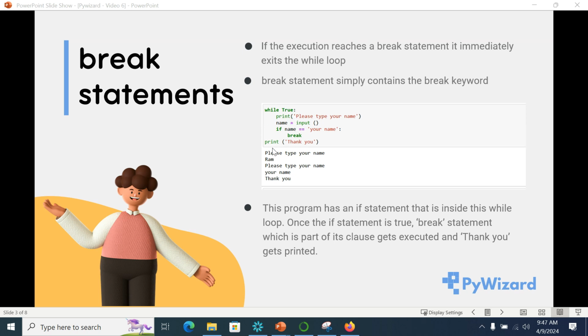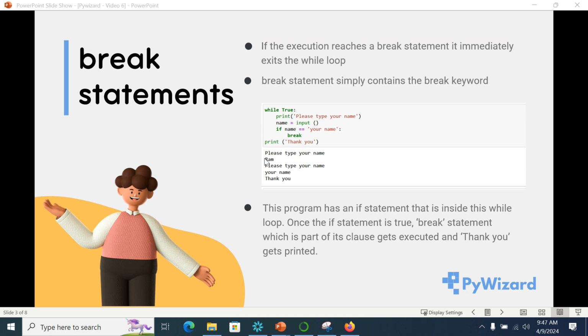Now essentially, without the if statement and the break clause, this is actually an infinite loop, because whatever input you give, it says while True. The while clause would always evaluate to true, and hence what we have done is that we have added an if clause which says that if we type your name, then the while loop would break, and it would print thank you and end it. Let's see how it happens.